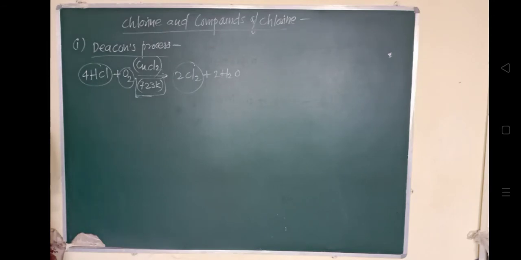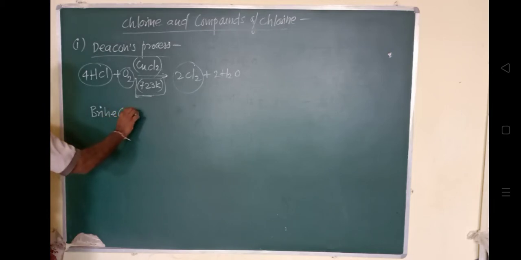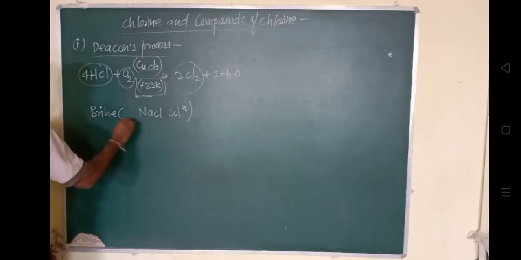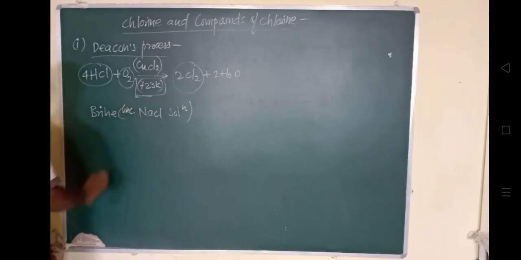Another method is called the electrolytic process, by electrolysis of brine. You know, brine is what? A concentrated NaCl solution. What is the meaning of brine? Brine, what is it? It is a solution of sodium chloride. The concentrated sodium chloride solution is called brine solution.